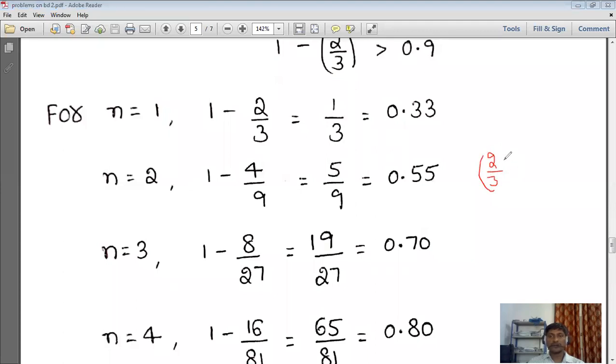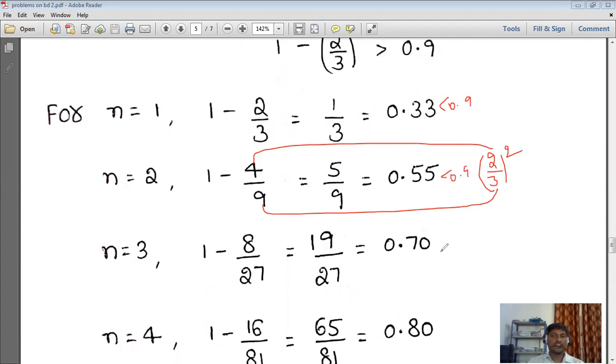We are going to substitute, it means 2 by 3 whole square. So 2 by 3 whole square is nothing but 2 square is 4, and 3 square is 9. After taking LCM, 1 minus 4 by 9, 5 by 9, we got it as 0.55. So this is less than 0.9, and the previous one is also less than 0.9.